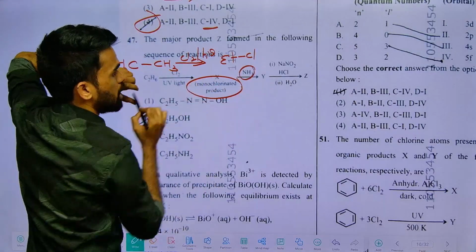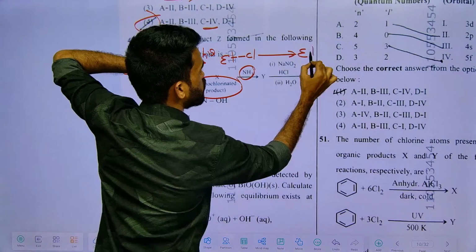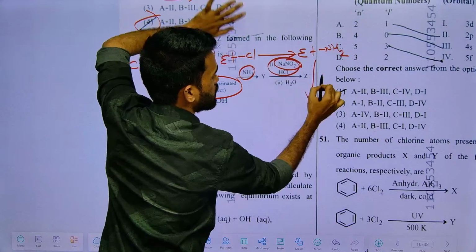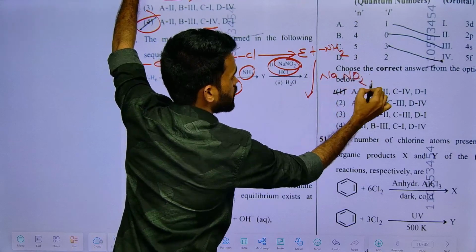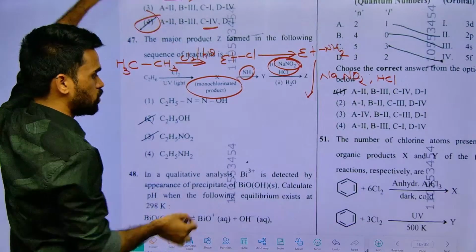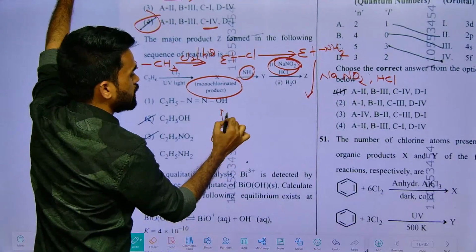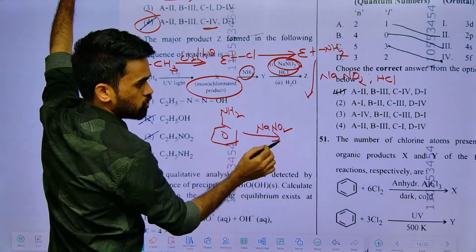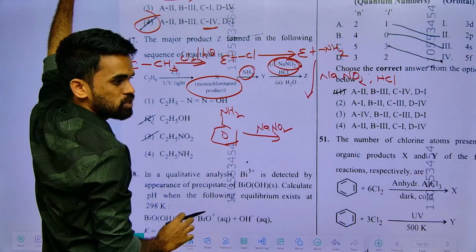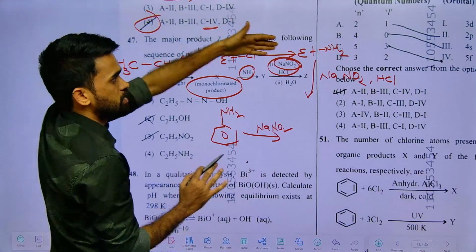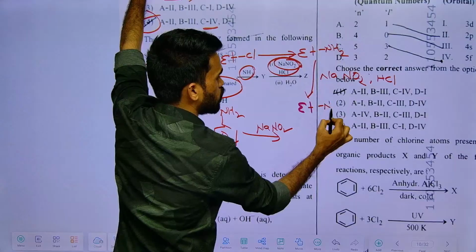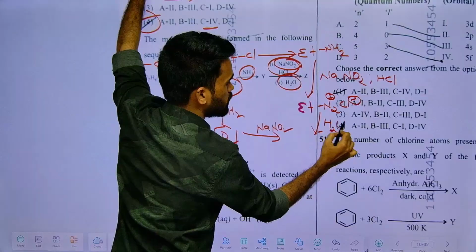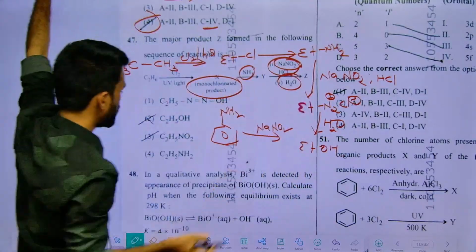Ethyl chloride treated with ammonia gives ethylamine. Ethylamine is then treated with NaNO2 and HCl. Definitely you can answer this, because we have practiced it a lot. Aniline with NaNO2 and HCl at 0 to 5 degrees Celsius gives benzene diazonium chloride. We have practiced those reactions. Same thing here also: ethyl diazonium chloride is formed first. After this, treating with water gives you ethyl alcohol. So what is your answer?